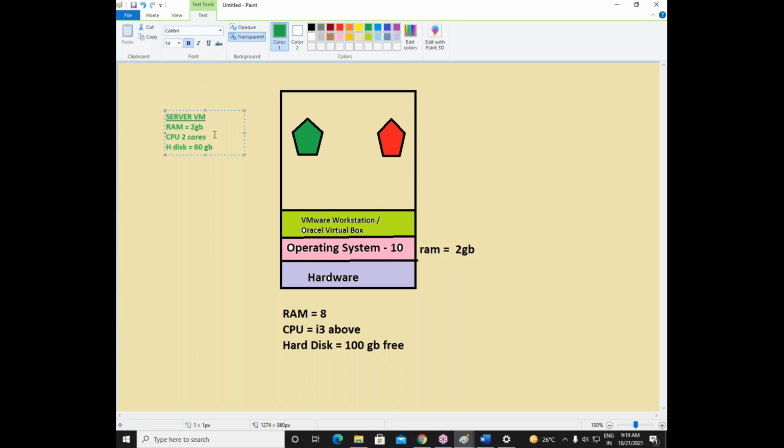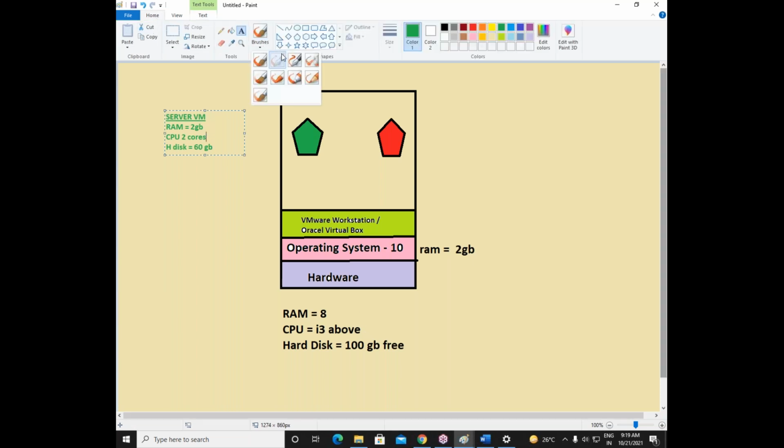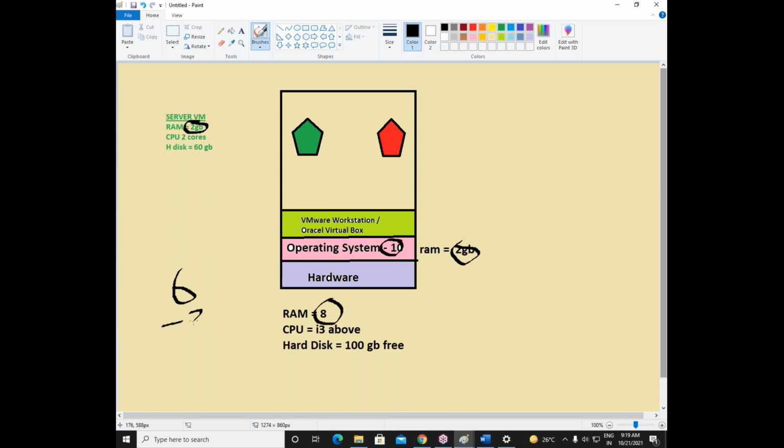This much configuration we have to take for our server virtual machine. Now let us calculate again. Total how much RAM is there in your machine here, friends? Totally you have 8 GB RAM. Out of this 8 GB RAM, your Windows 10 operating system will use 2 GB RAM. So how much is available now? Only 6 GB RAM is available. Now we have created a virtual machine, and in this virtual machine we are installing the server operating system. For this virtual machine, we have taken another 2 GB. So 6 GB minus 2 GB, 4 GB RAM is still remaining, right?